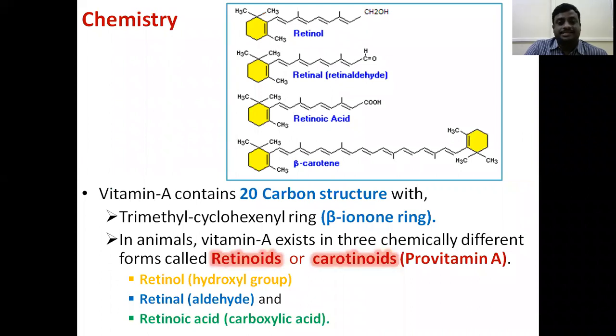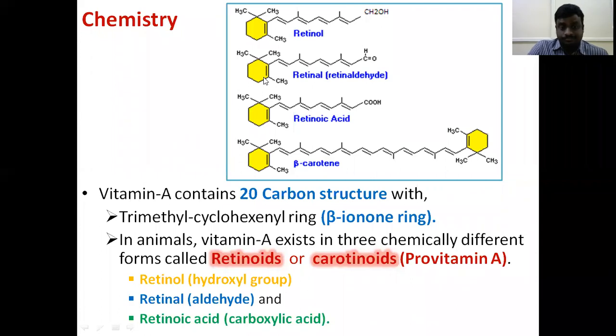Next, what is the chemistry of vitamin A? This is the structure of vitamin A. It has mainly 20 carbons. In that, it has a beta ionone ring. The beta ionone ring is a 6 carbon ring with 3 methyl groups attached to it.